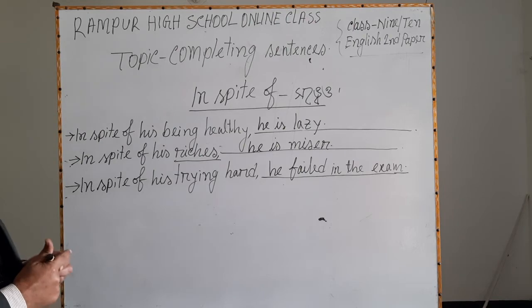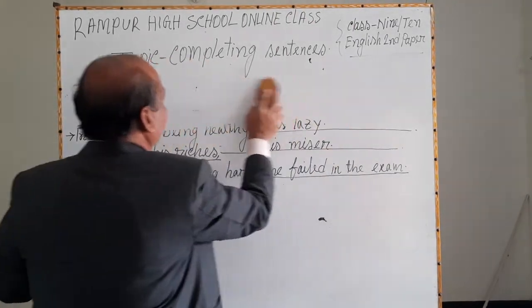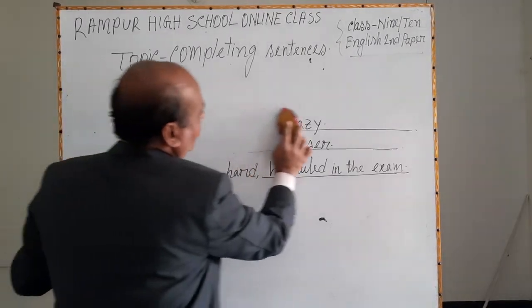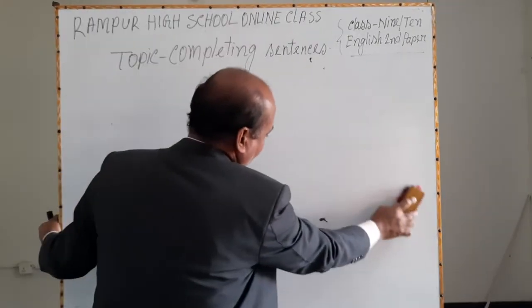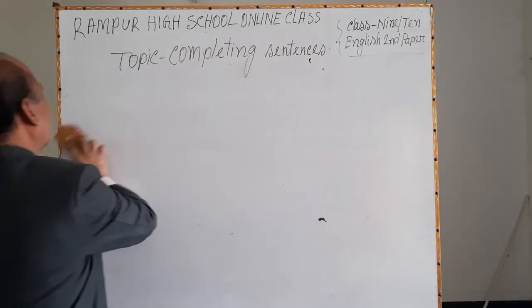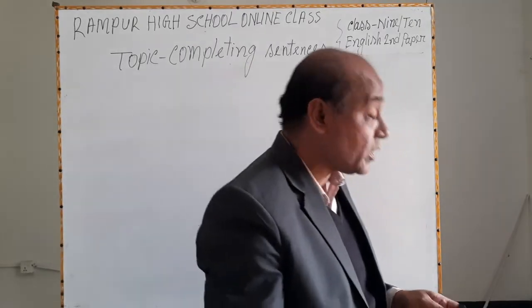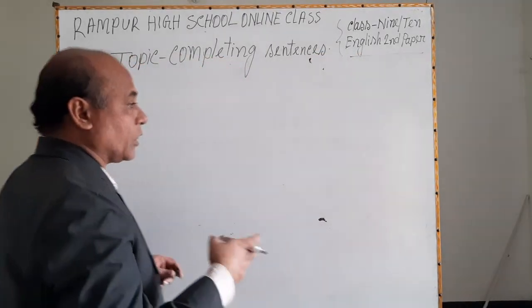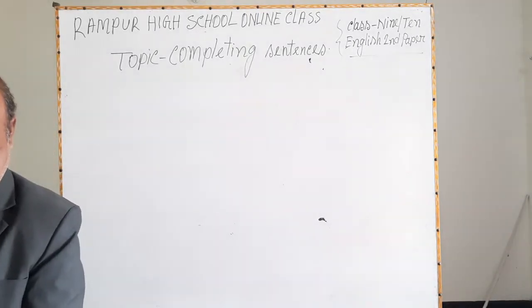I will give you some homework. Dear learners, you will try heart and soul to solve these sentences. That means to complete these sentences using different conjunctions. I will give you some examples.